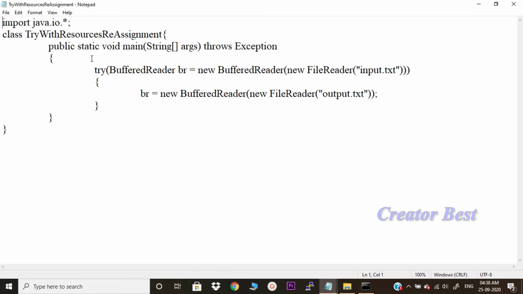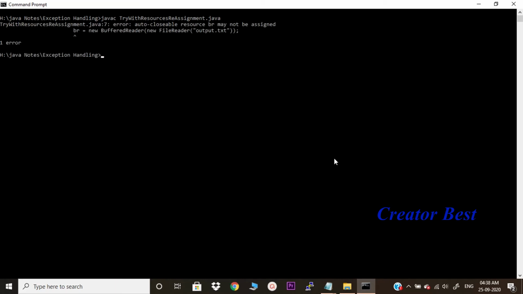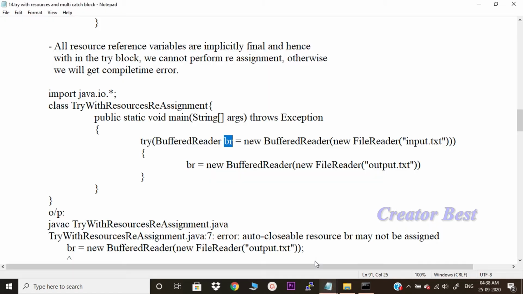This is the program. What I am trying to do is reassign this one to the new file. Let me compile this program. See, it will throw an error saying auto closable resource br may not be assigned because br is already final, okay.